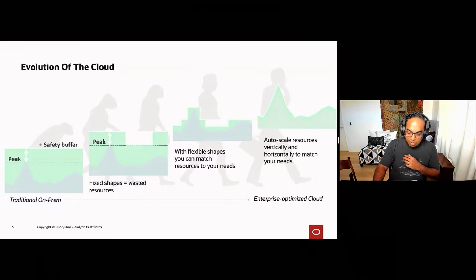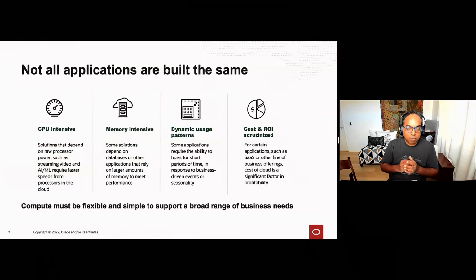So let's talk about flex shapes a little bit more. Why do we need flexible shapes? When we started to build flexible shapes, one of the things we realized is that applications are very different. There are some applications that are CPU intensive.